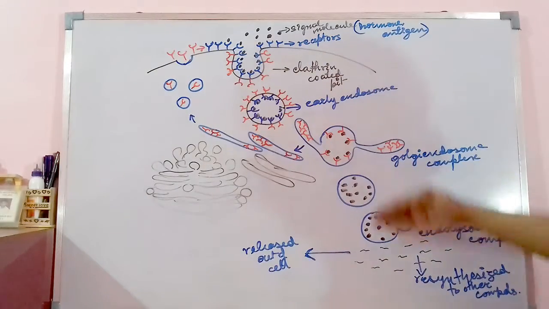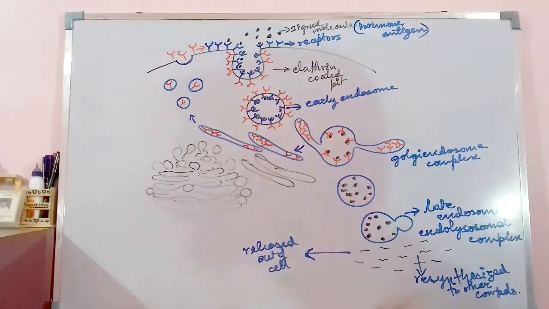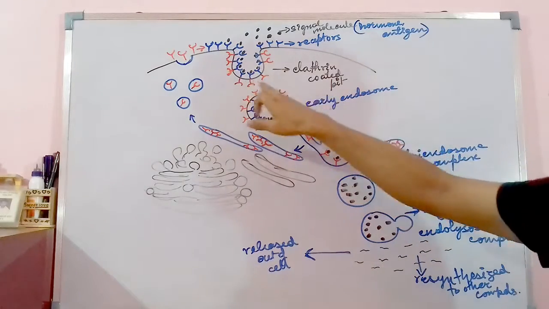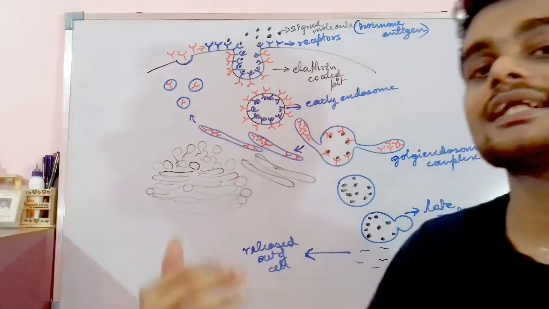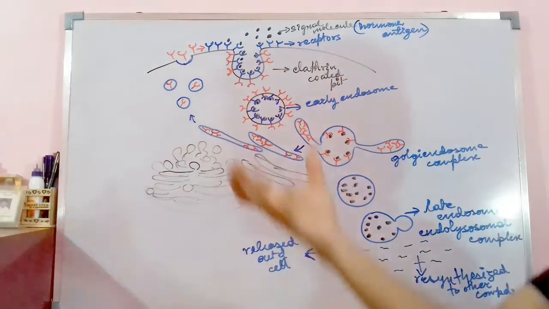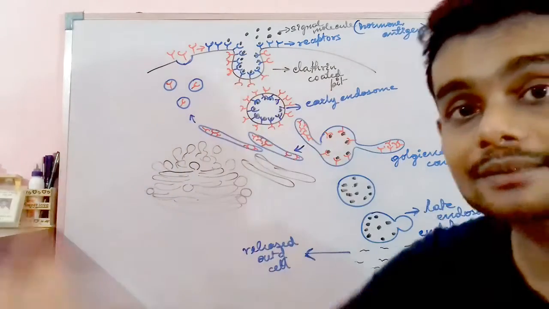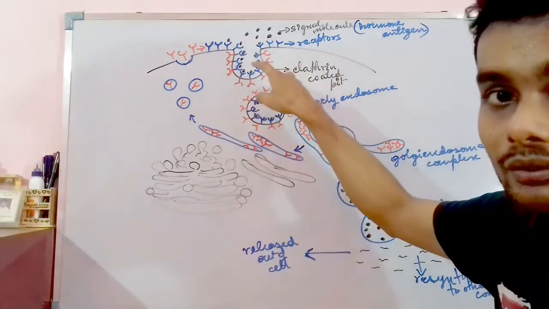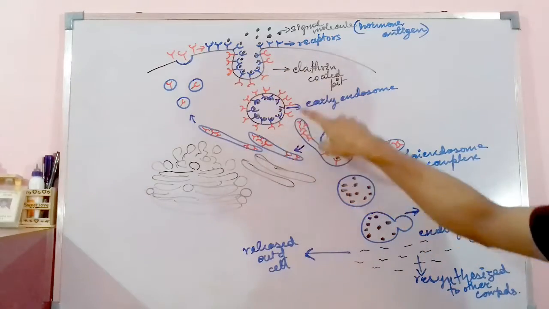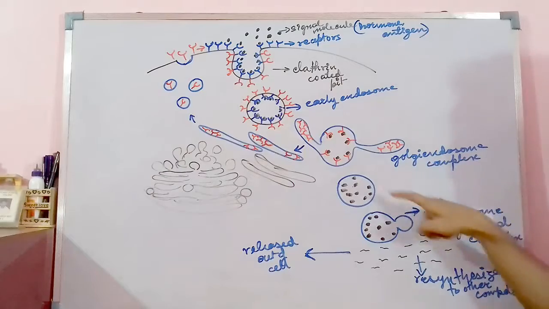This particular pathway is a process of endocytosis, or cell eating. It is being taken up by the clathrin coated pit. Clathrin helps in forming that pit or chamber where the cell surface receptors are present along with the signaling molecule, and they help in formation of the early endosome, which helps in formation of the Golgi endosome complex.